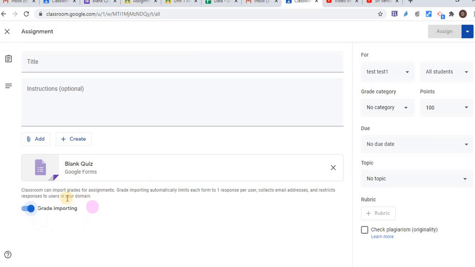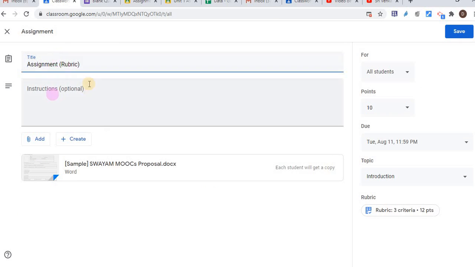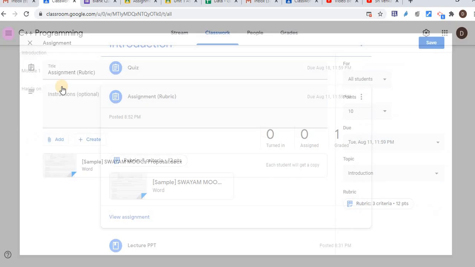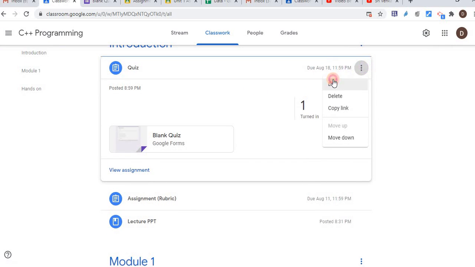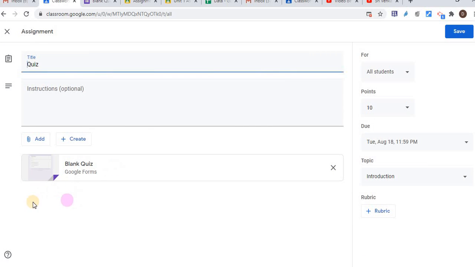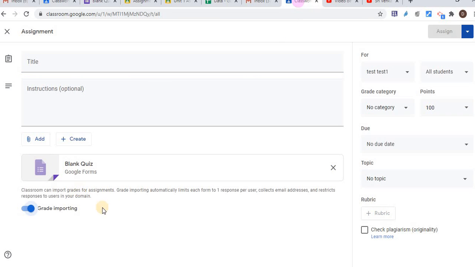Now here you can see the grade importing option is available in the G Suite account, and here is the personal one where we created the quiz. So come back here. Let me open the quiz edit here. So here you can see the grade import option is not here. That is my personal Gmail account, and that is my G Suite Google Classroom account.